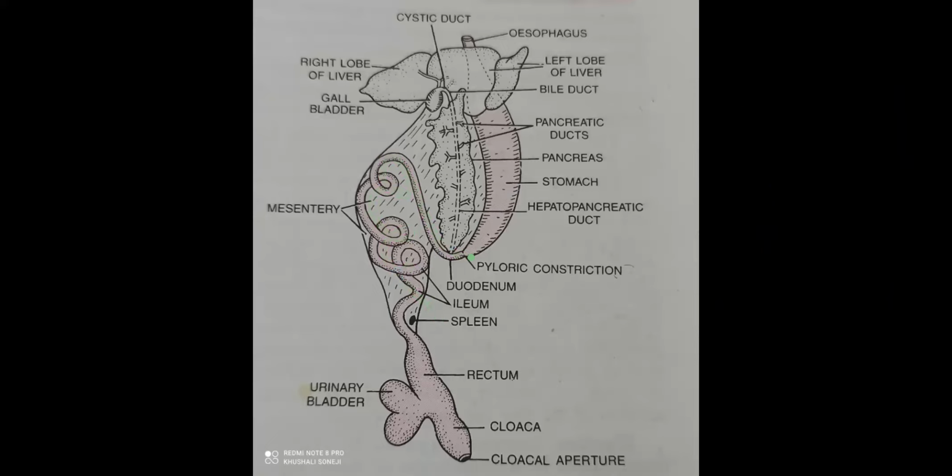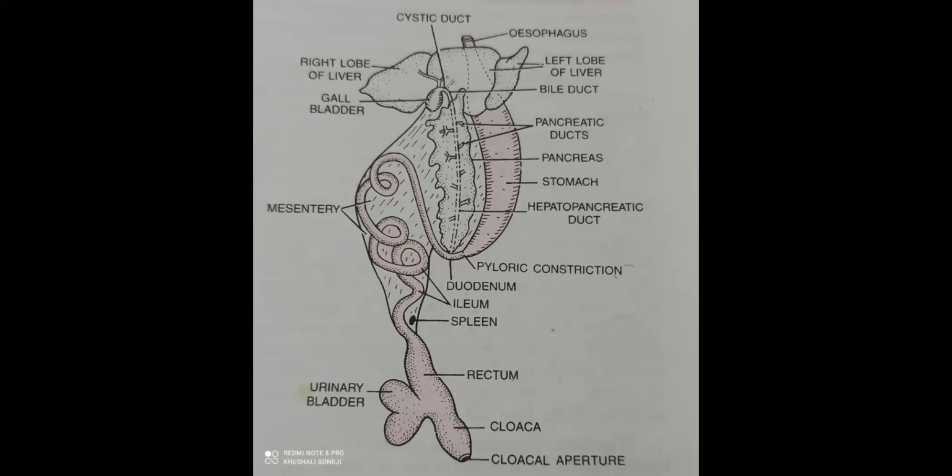So villi and microvilli are present in the intestine, which help in absorption of digested food and increase the surface area for absorption of more and more digested food. So in the small intestine, the digestion process as well as the absorption process is completed. Then in the large intestine, the rectum is there. Whatever undigested food is there now comes to this rectum, then enters into the cloaca, and opens outside through the cloacal aperture. So this much you have to learn for the digestive system of frog.